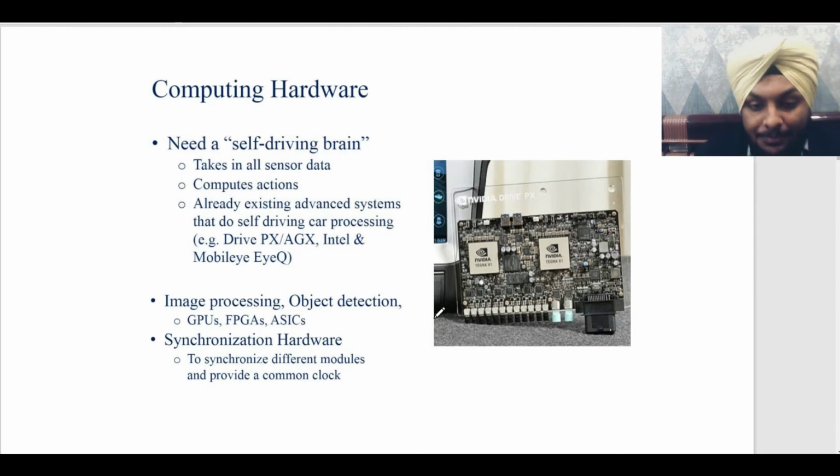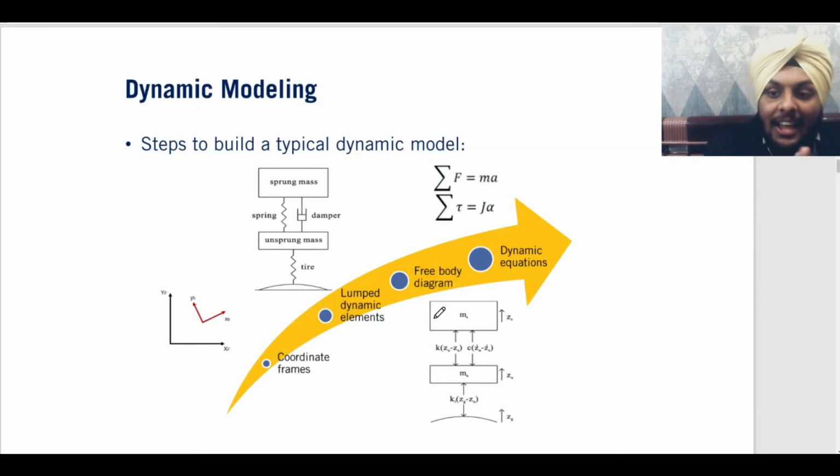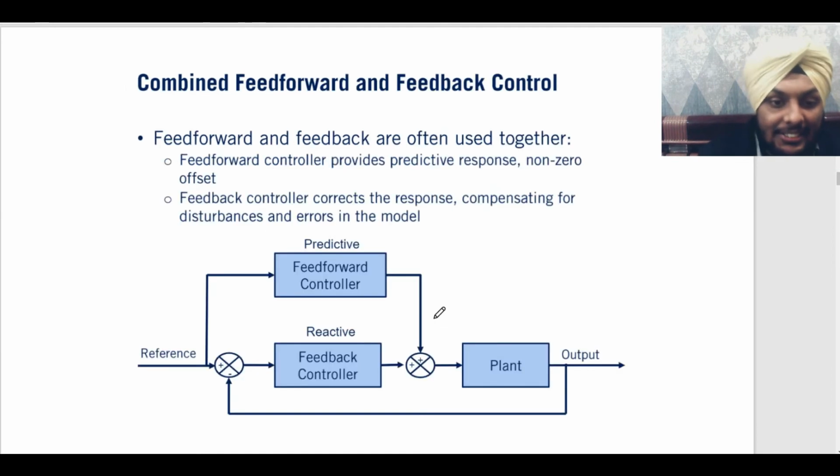So basically, how we model a vehicle is similar to what you have studied in class 11th mechanics. You define coordinate frames, you lump dynamic elements, you create a free body diagram, and using all those dynamic equations, you try to do all the modifications you want to the vehicle, like speed change, etc. Right? So before diving deeply into the Python-based machine learning part of self-driving cars, let's try to understand a bit of the robotics behind it.